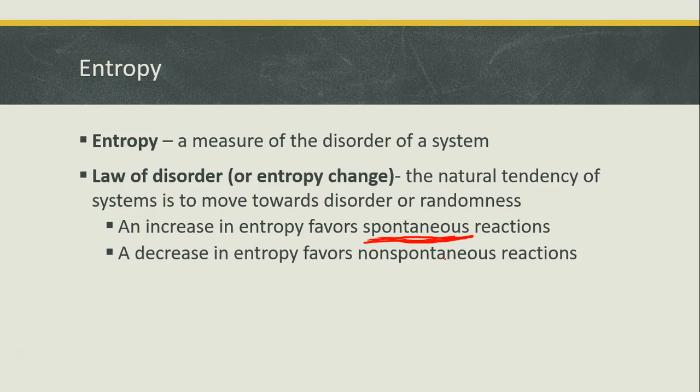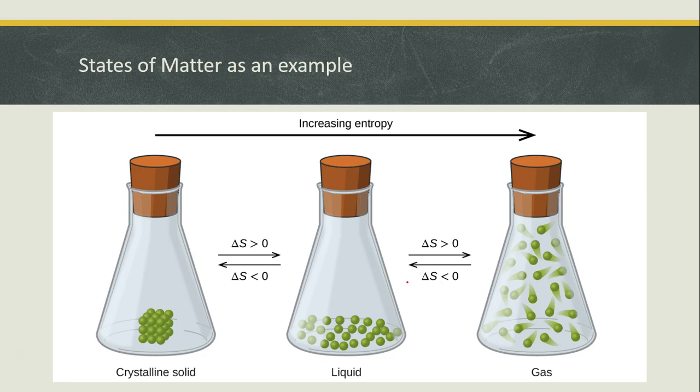So now we're going to practice most of this stuff because that's all there is to it, is the two words. Here's an example of states of matter as examples of entropy. If you have a solid, it's very organized. So this is very low entropy. And as you work your way towards a gas, the amount of entropy increases. So that's showing you up here too. The entropy is more for a liquid because it's a little more disorganized. They're moving a little more freely. And then a gas is definitely high entropy. It's high disorder because they move rapidly and randomly all through the container.